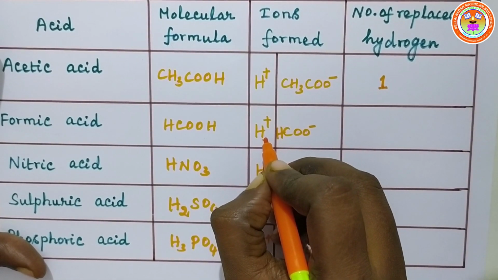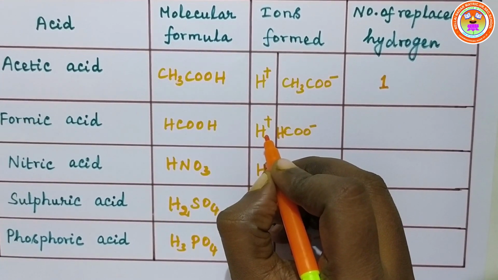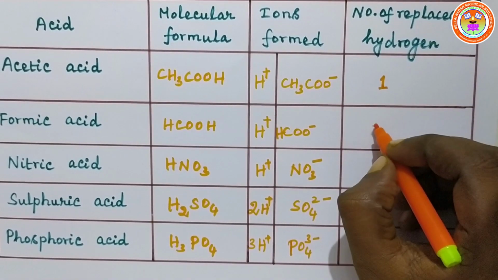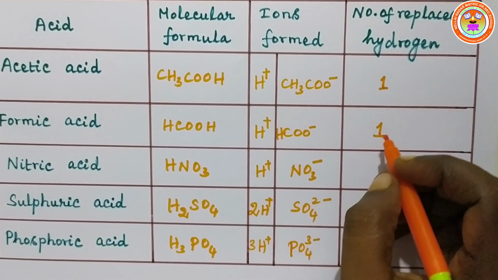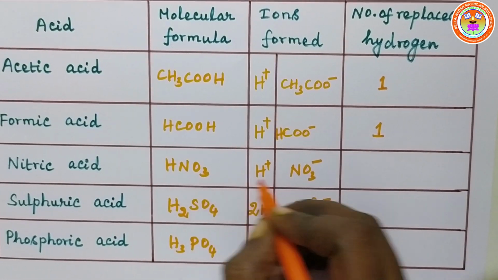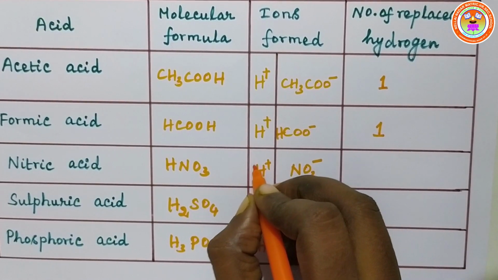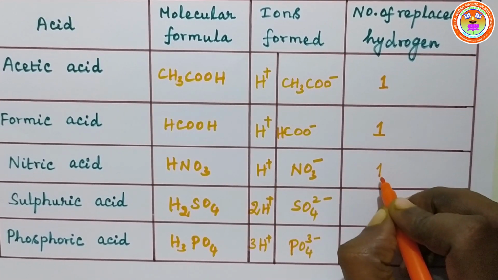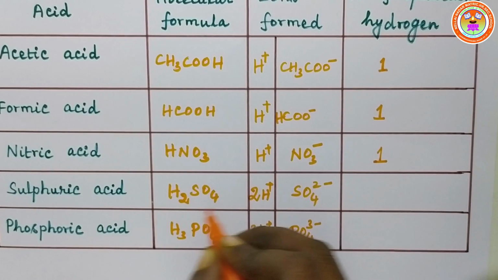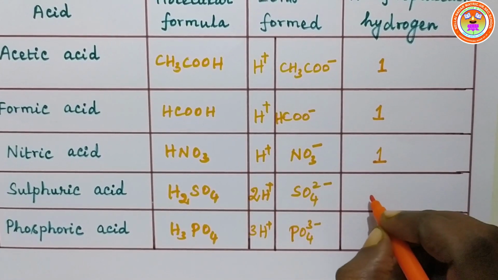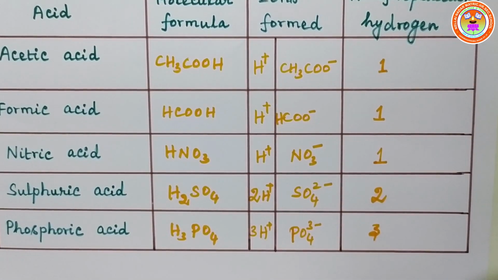In formic acid, only one H plus ion is produced on dissolving in water, so the number of replaceable hydrogen ions in one molecule of formic acid is 1. Nitric acid dissociates as H plus and NO3 minus, so only one H plus is produced and the number of replaceable hydrogen ions is also 1. Sulfuric acid has 2 replaceable hydrogen ions. Phosphoric acid has 3 replaceable hydrogen ions.